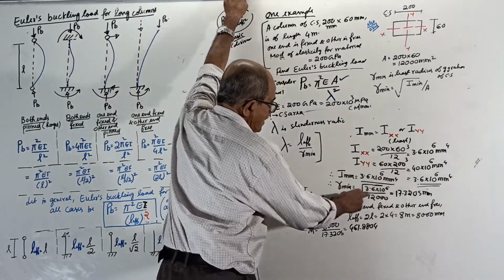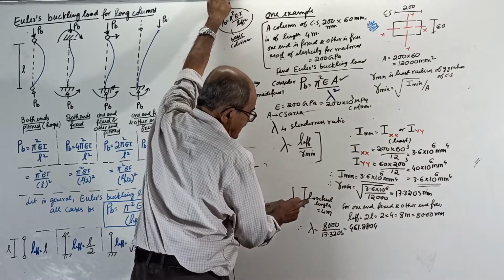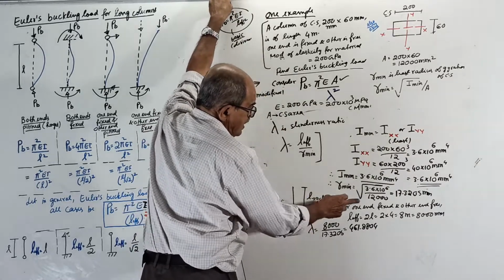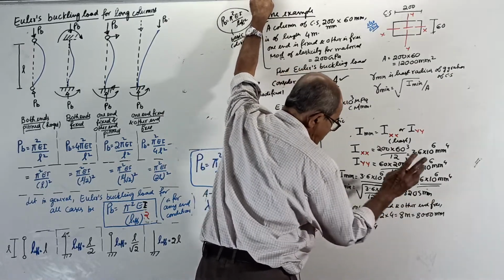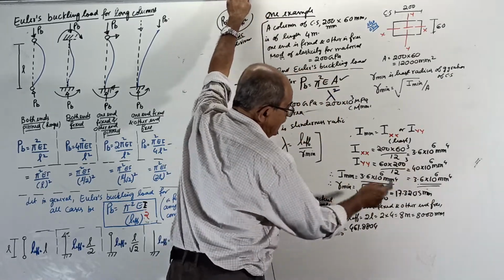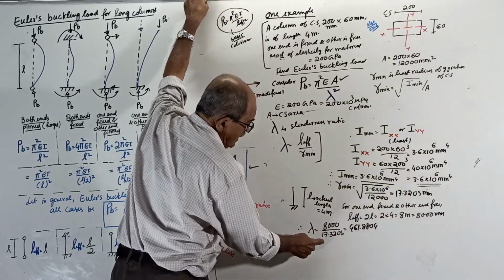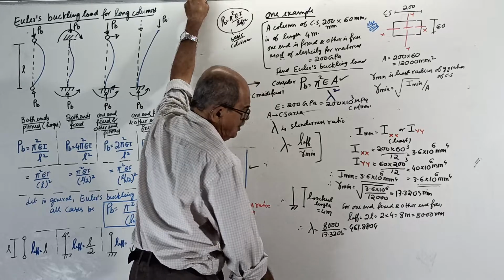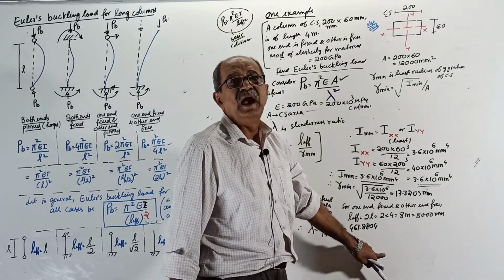Okay, R minimum over. Then, one end fixed, one free. L is the actual length, 4 meter. For one end fixed, other end free, L effective is 2L, which becomes 8 meter, 8000 millimeter. With this substitution, your lambda becomes L effective 8000 by 17.3205, equal to 461.8804. This is a very high lambda.